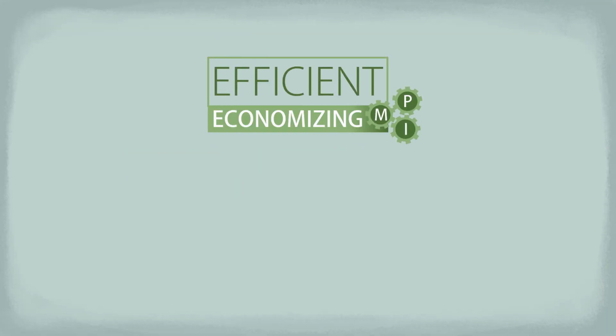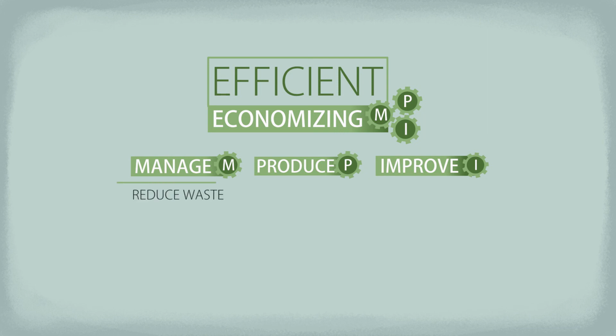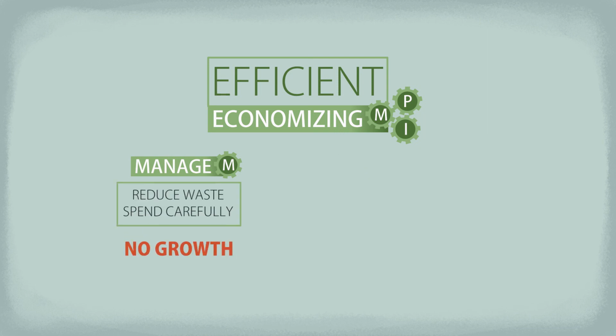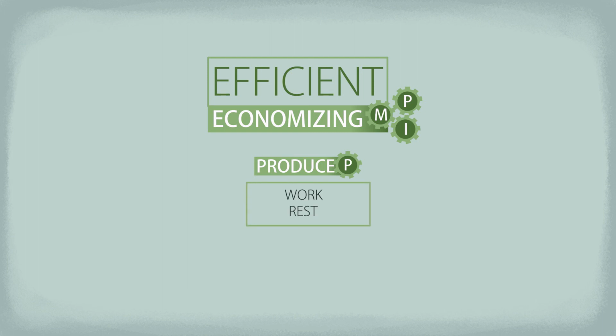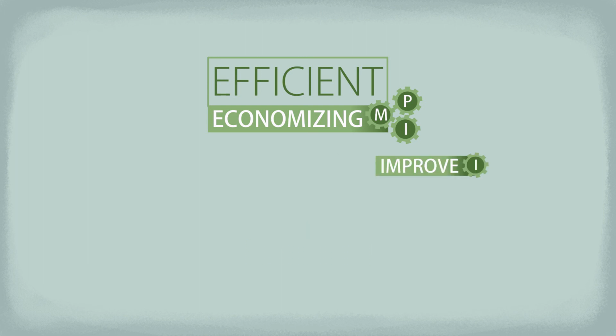Efficient economizing rests on all three pillars. It's reckless to waste resources, but retaining is not effective on its own. Producing goods and replenishing our energy open whole new possibilities, but working a lot is not enough on its own, because people can always spend more and more, no matter how much they make. And resting a lot without using our energy is laziness. It's not effective economizing. Improving can make our actions more effective, but only if we improve how we manage and produce. Learning without ever using the new information and collecting shiny tools that don't make work easier are not making economizing more efficient. If we want to economize better, we should focus on all three aspects.